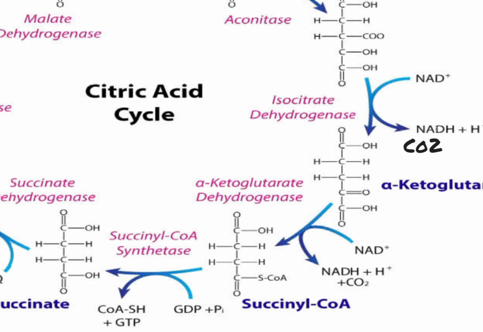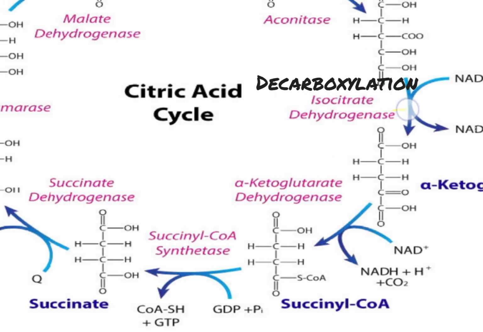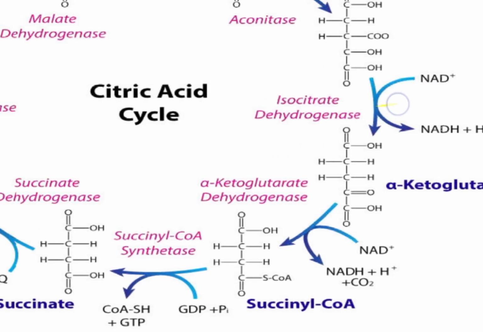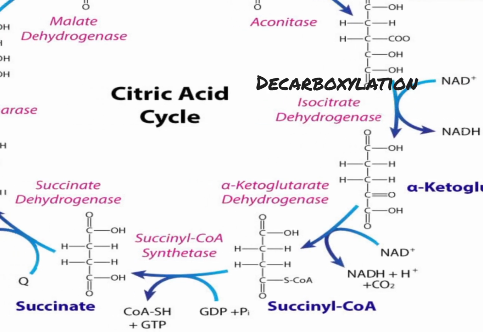It loses a carbon dioxide molecule as a result of decarboxylation and dehydrogenation at the same time. So here we also have some carbon dioxide being lost. Because of that loss, alpha ketoglutarate is a 5 carbon molecule, and then more loss of a carbon.